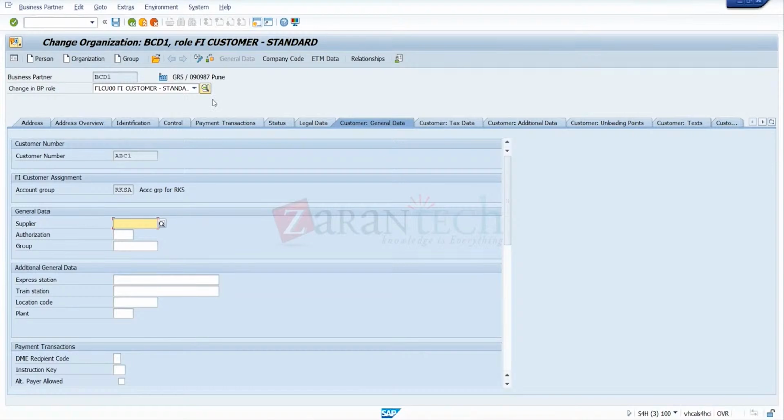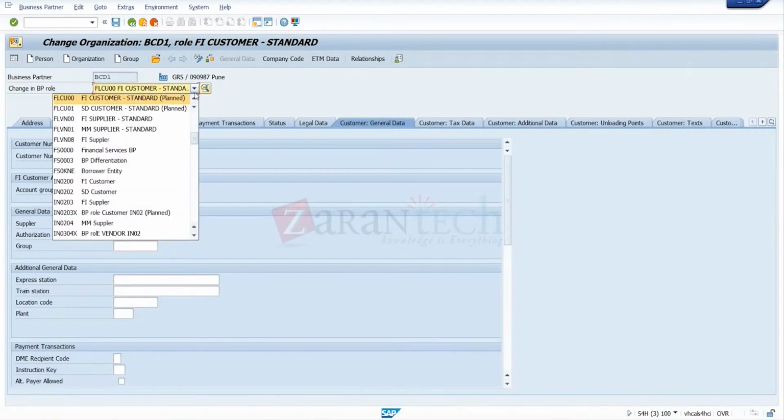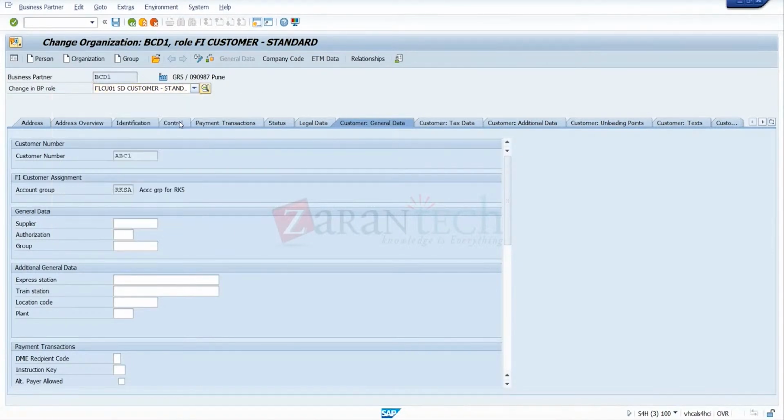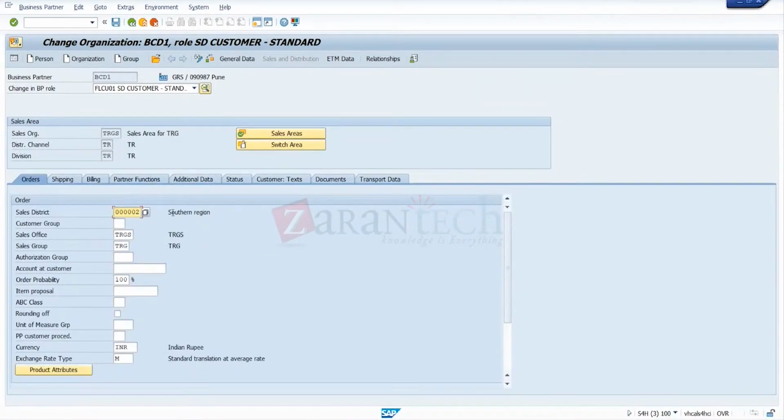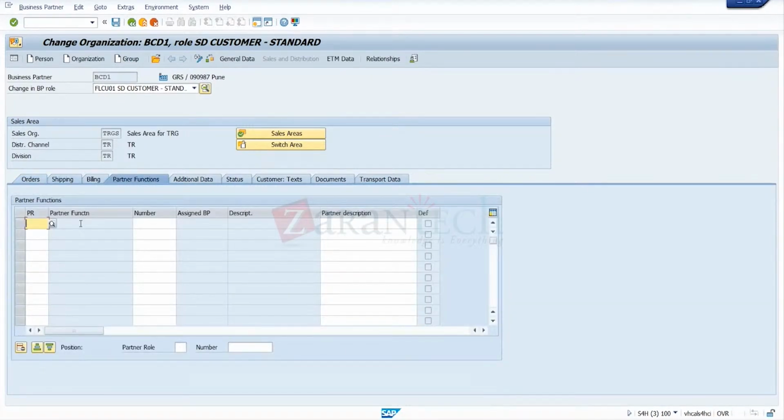So now in the partner function, this is a new customer. Now in the partner functions, then we had maintained the partner. Then I can assign here. I'll do one thing. First, we'll go through the water plant today. After that, we'll see the partner function also. I'll explain the partner function later, in the later part of today's class.